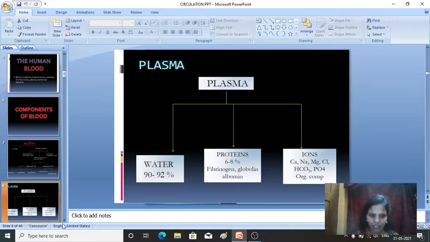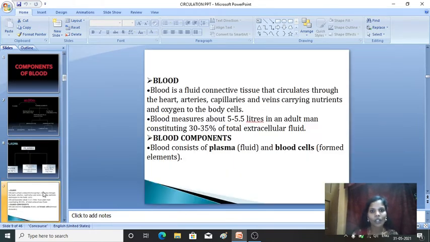So I'll come to this slide later after explaining the detailed definition. You will understand what is plasma. So once again you can have a glance at the definition of blood. So what is blood? Blood is the fluid connective tissue that circulates through the heart, arteries, capillaries, veins, and which also carries the nutrients and oxygen to the body cells.